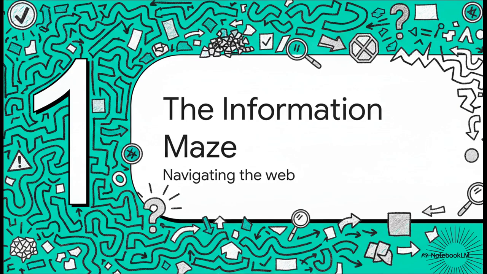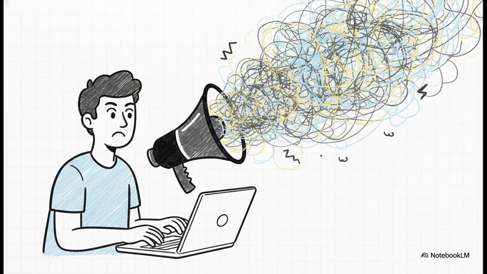Section 1. The Information Maze. Navigating the web. We're starting off right in the wild, chaotic world of the internet, where absolutely not all information is created equal. Think about it for a second. Literally anyone with a keyboard and a Wi-Fi connection can publish a blog, post a video, or write an article. And while that freedom is amazing, it also creates a massive trap.